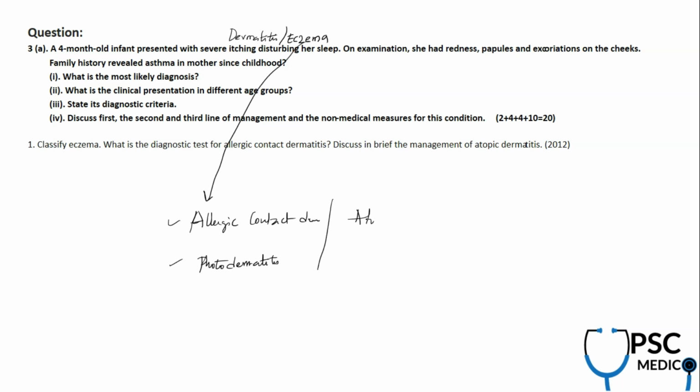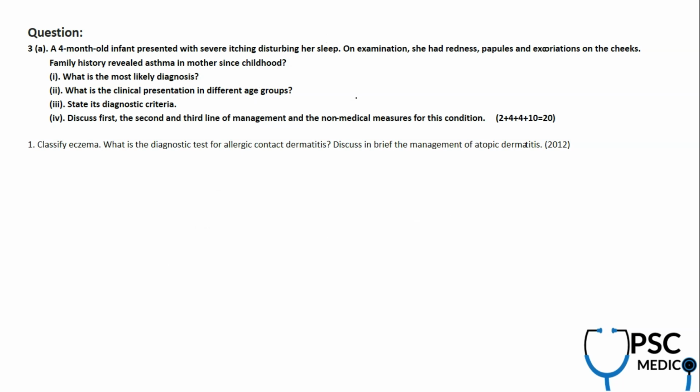Then there is atopic dermatitis, and this question is from atopic dermatitis. So various types of dermatitis, various kinds of clinical scenarios have been asked in the past. With regards to the eczema or dermatitis topic, you need to know how to classify eczema. And a similar question about allergic contact and atopic dermatitis was asked in 2012. And now a 4-month-old infant presented with severe itching disturbing her sleep.